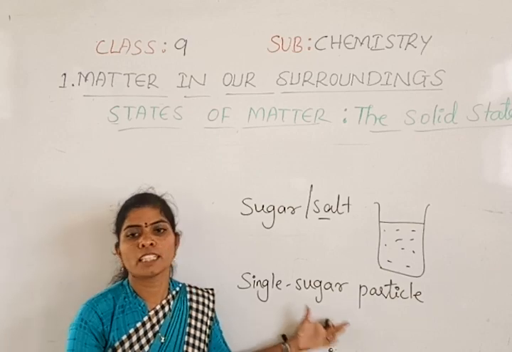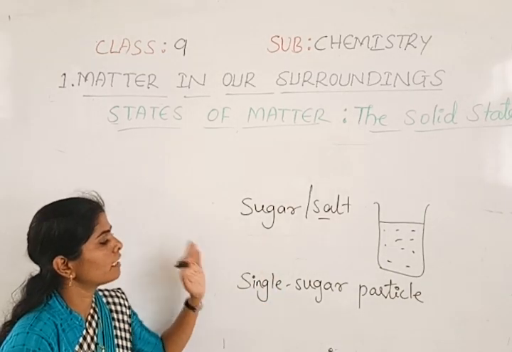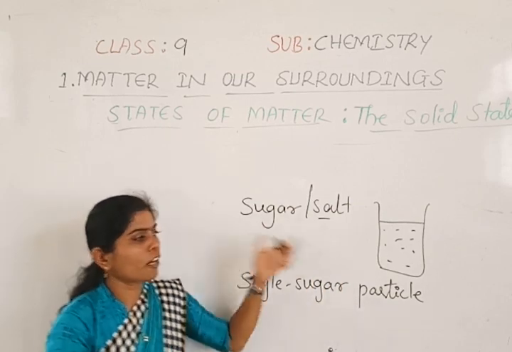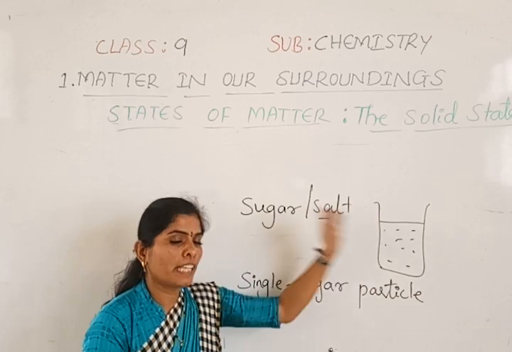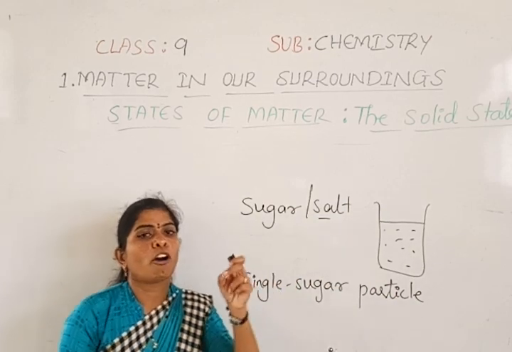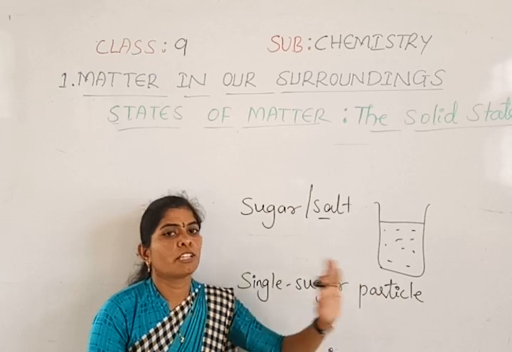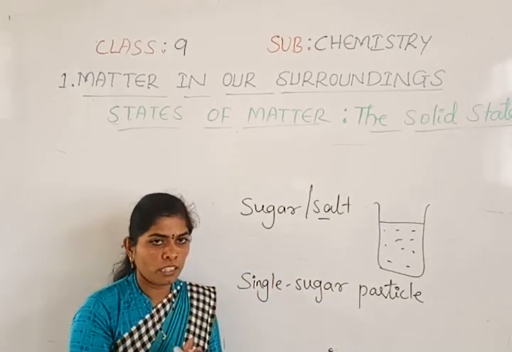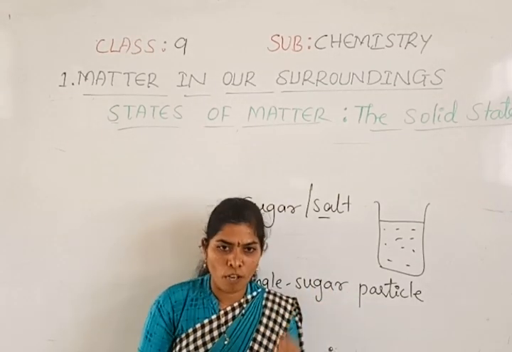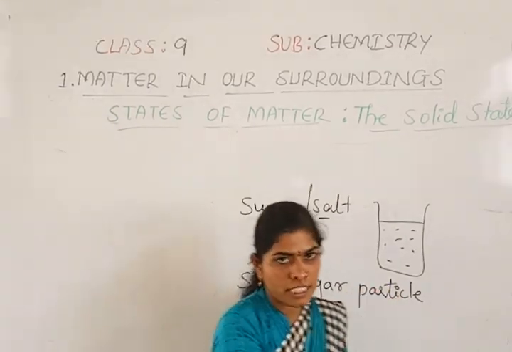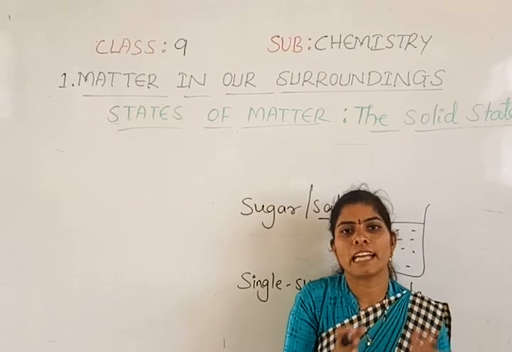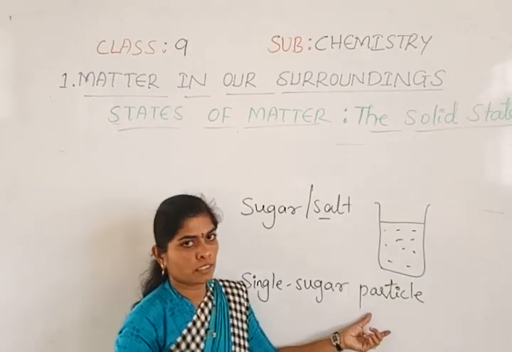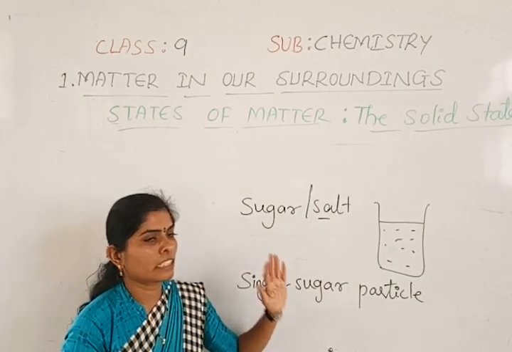No. There is no change in the shape of a single sugar or salt particle. Or if we take some groundnuts, or any other grains or seeds, the shape of each single particle will not change. Only when we take them as a whole, since the particles are small, do they take the shape of the container. Otherwise, the shape of a single particle will not change.